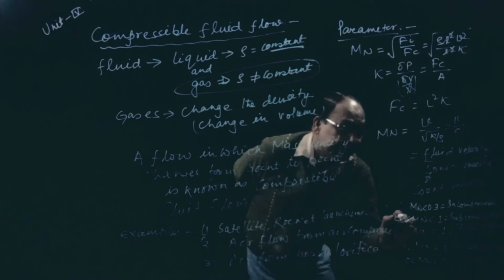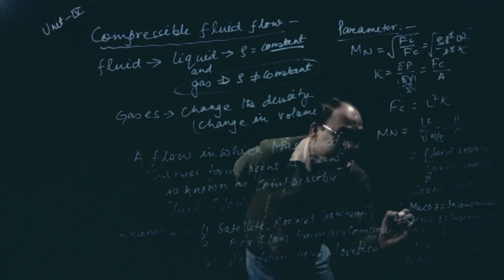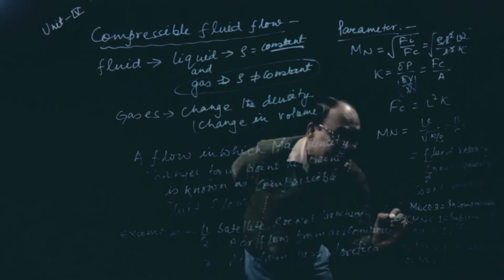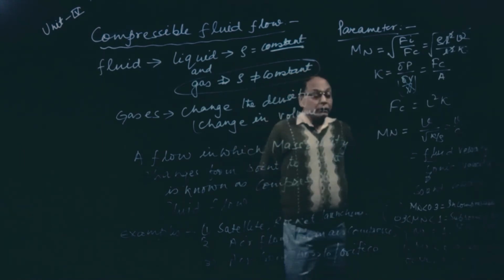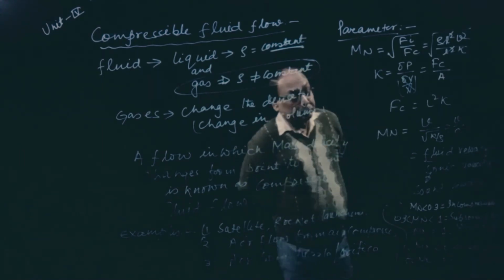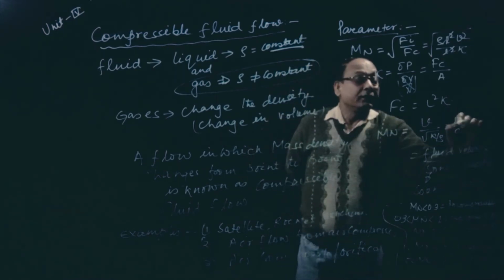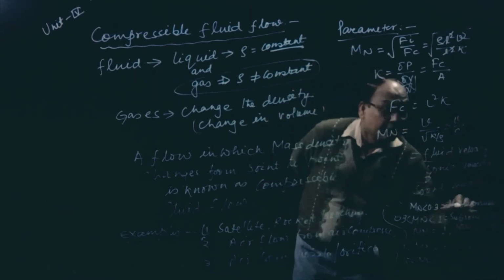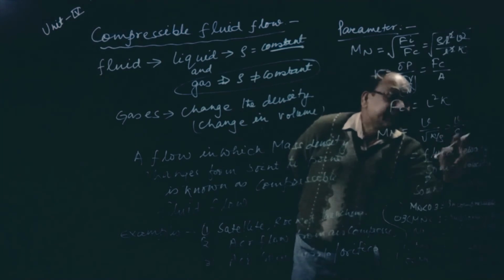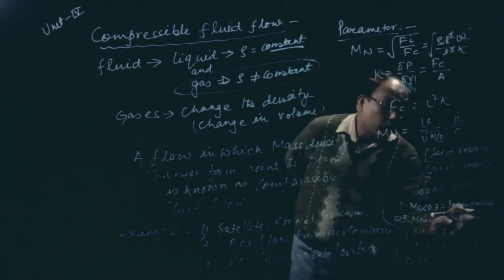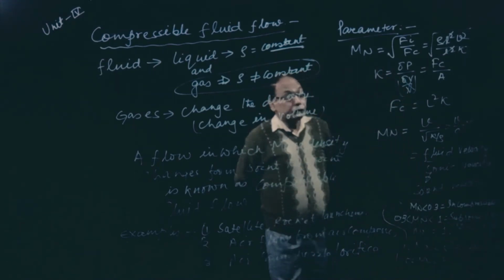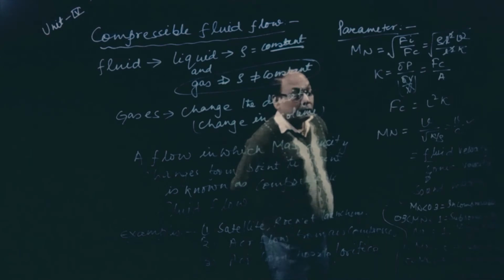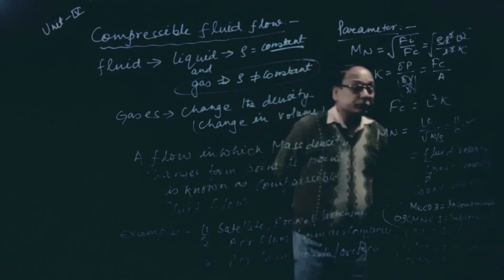If Mach number is greater than 0.3 and less than 1, it is subsonic flow, where V is less than C. If it is equal to 1, V is equal to C, that is called sonic flow, where fluid velocity is equal to sound velocity.